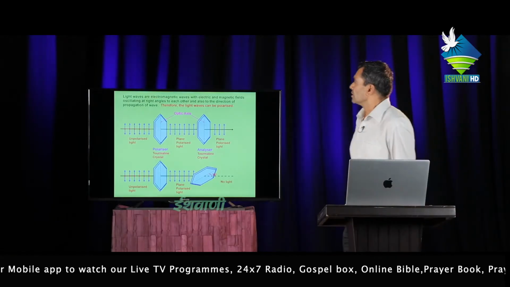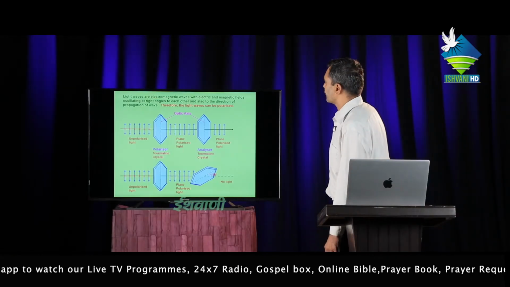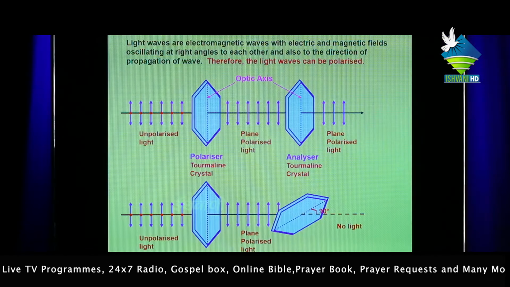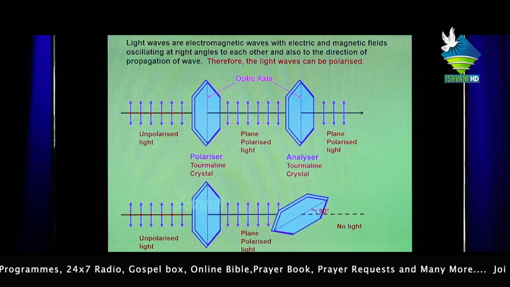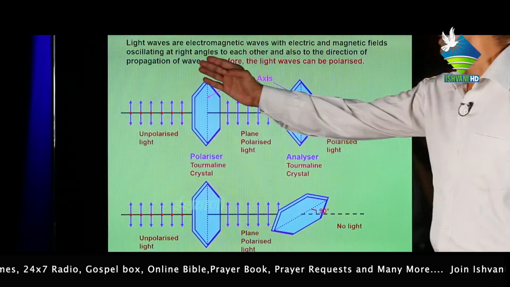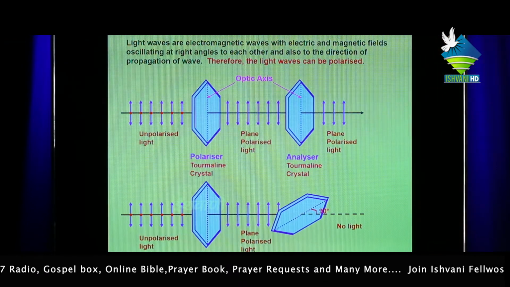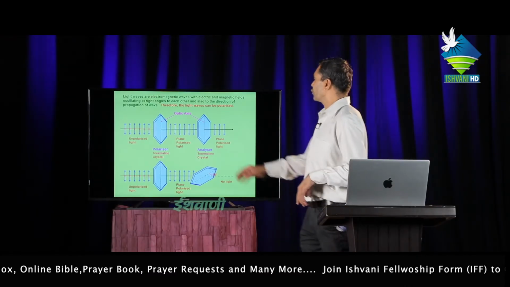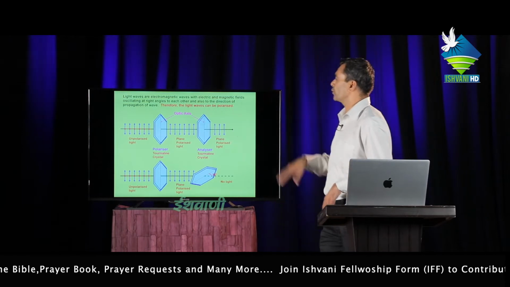Next, light waves are electromagnetic waves, with electric and magnetic fields oscillating at right angles to each other and also to the direction of propagation of the wave. This is the first question of this wave optics second. Therefore, light waves can be polarized.